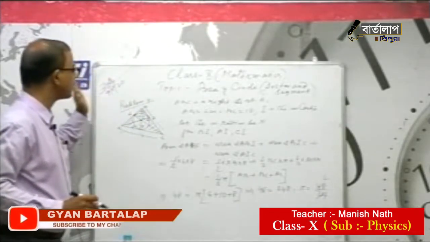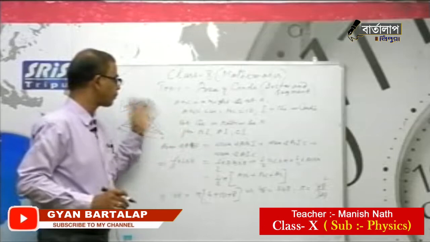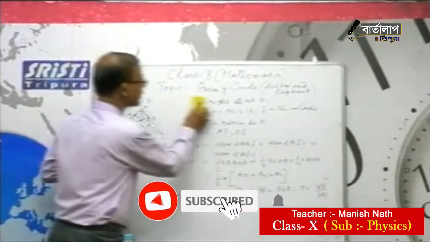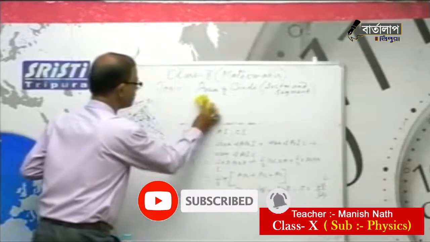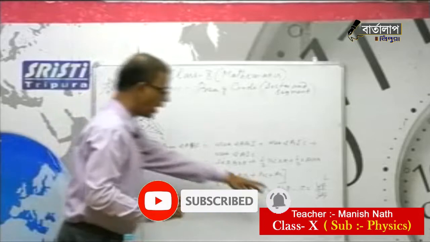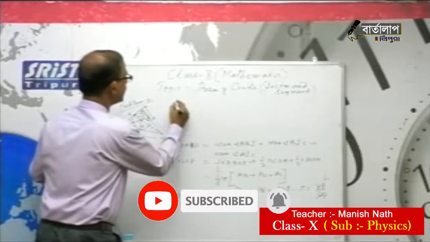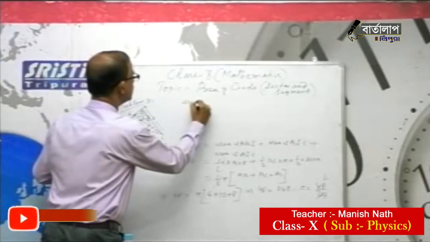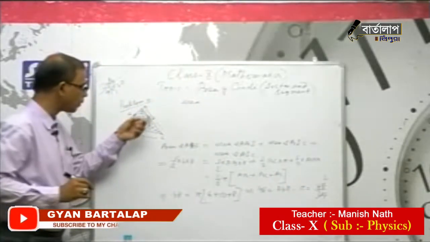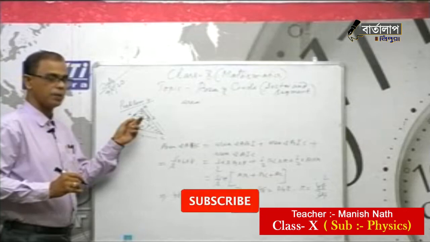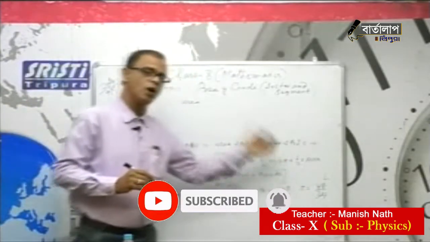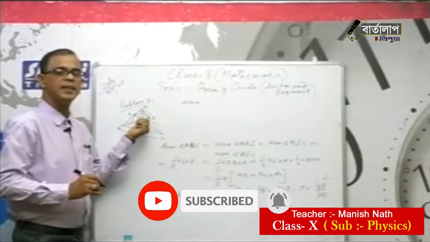So the area of the circle will be deducted from the area of the triangle. That will be the area of the shaded part. Now you see, therefore, the area of the shaded part, R we got. So why is R required? Because to get the area of the circle we need R. So the main part of this sum is to get R of the inner circle.